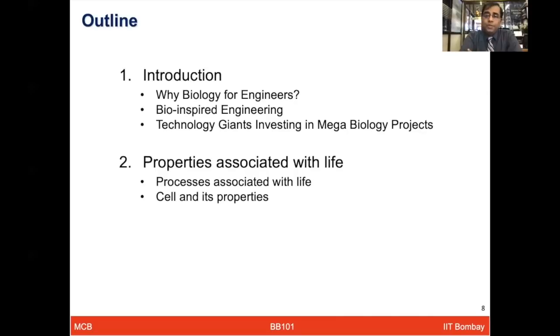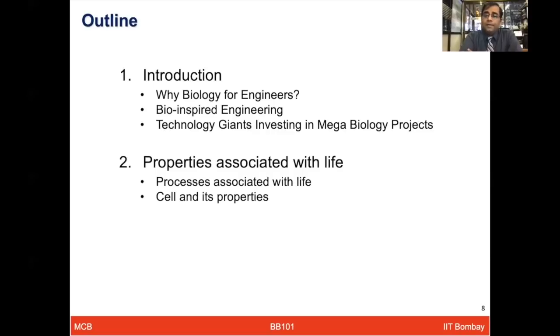Also, you will see a huge increase in big business tycoons and big companies who are really venturing into biology projects. I'm sure I don't have to emphasize anymore, after COVID-19, how important it is to understand biology and medicine, and that is something the whole world has now recognized.